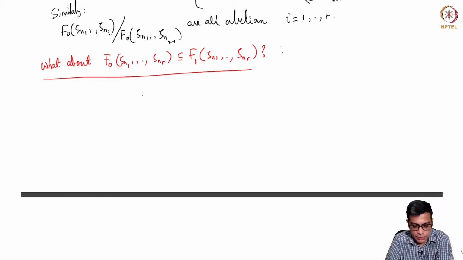By the first observation, what we have is f1 over f0. This is cyclic, sorry, this is radical.